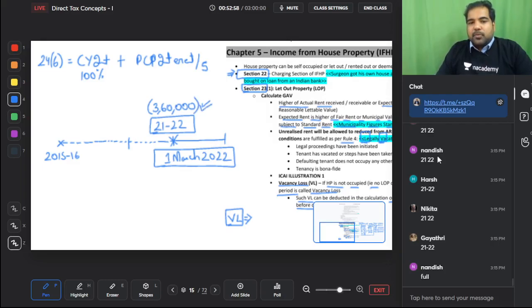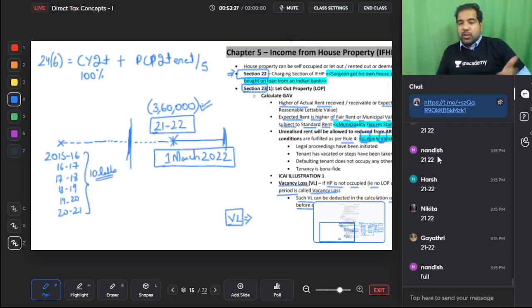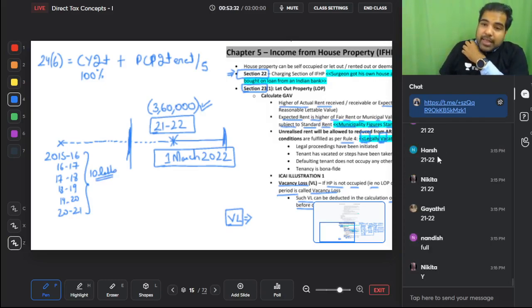Yes, definitely. But before this year, you have to put a bridge, guys. You have to put a bridge between current year and previous years. Before this year, which years? 2015-16, 16-17, 17-18, 18-19, 19-20, 20-21. These are all the years before this year. In all these years, you paid interest of 10 lakhs. Guys, can it happen in the year of construction you pay interest? Obviously, a bank has given you money, you will pay interest. Can that be allowed also? Yes, allowed, which is great, but not at one go.